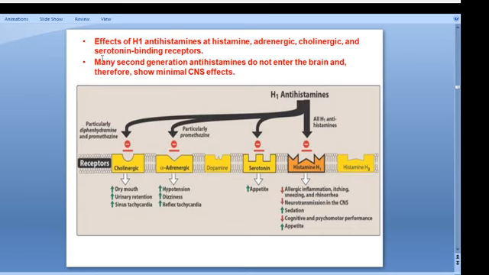Basically these H1 antagonists are antihistamines acting at histamine sites, and also at adrenergic, cholinergic, and serotonin binding receptors. That means H1 antihistamine drugs first inhibit histamine, and also serotonin, adrenergic, and cholinergic sites. Once it inhibits the histamine produced in our body, the effects are that it reduces allergic inflammation, itching, sneezing, and rhinorrhea.